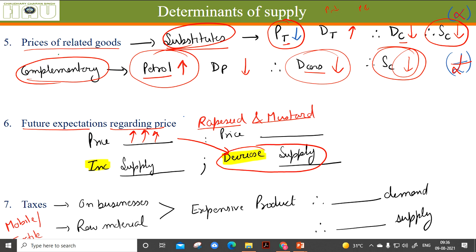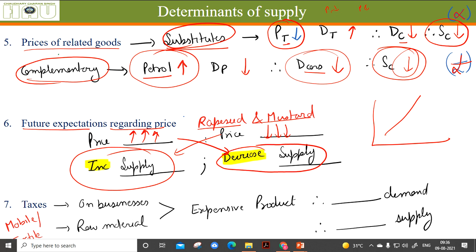Okay, and when the prices of mustard are expected to reduce in the future, then most of the people will just try to sell their rapeseed and mustard in the market as it is right now, because in future the prices are going to reduce. So the movements: original supply curve, increase in supply curve, and decrease in supply curve. You can comprehend from these examples what I am trying to say: increase and decrease.